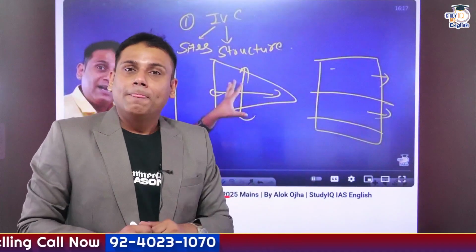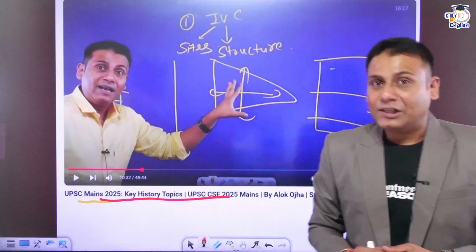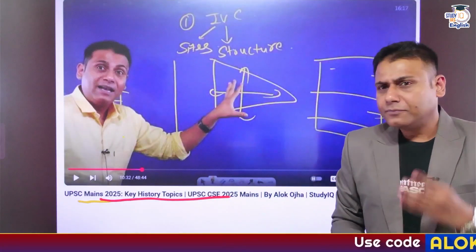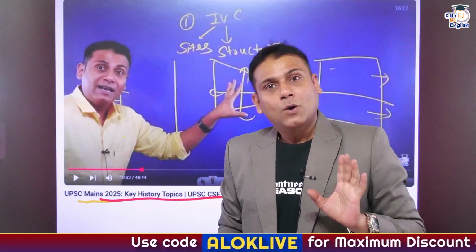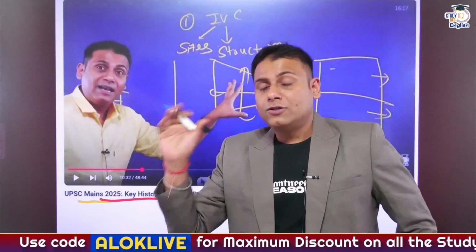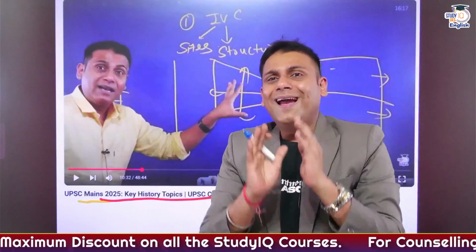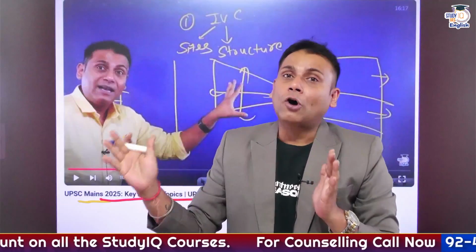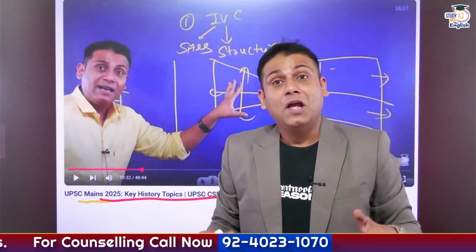Third aspect, rock cut architecture from the time of Mauryas till the Pallavas. Apart from this, we had discussed certain aspects of Buddhism and Jainism, specifically Gupta administration and so on. So we had discussed 5 to 6 important topics from where we expected at least one question.